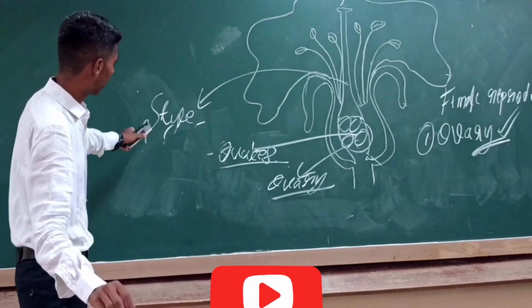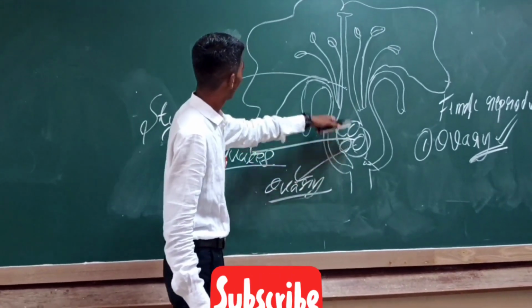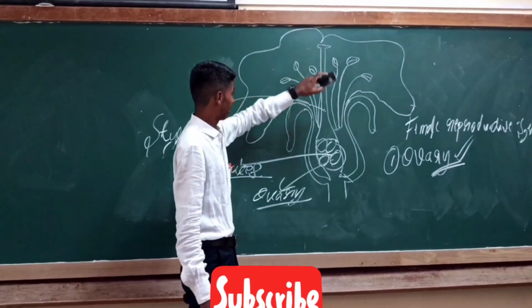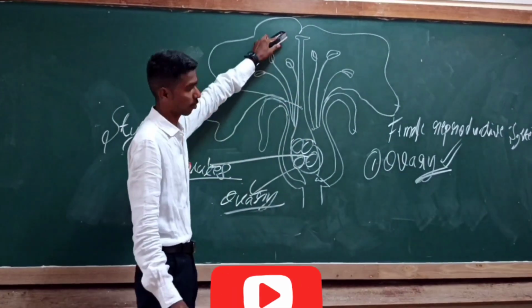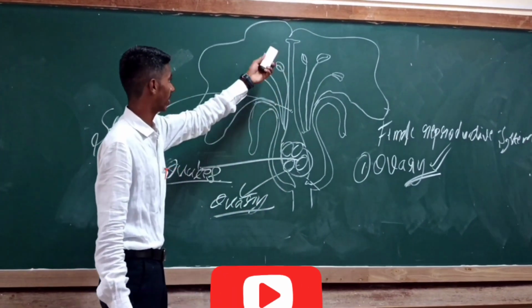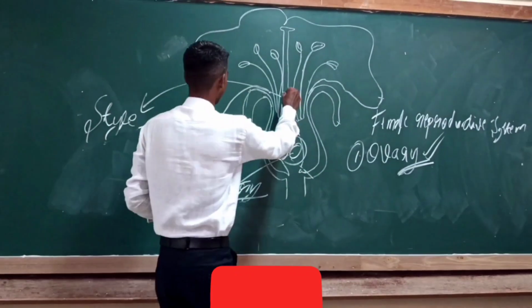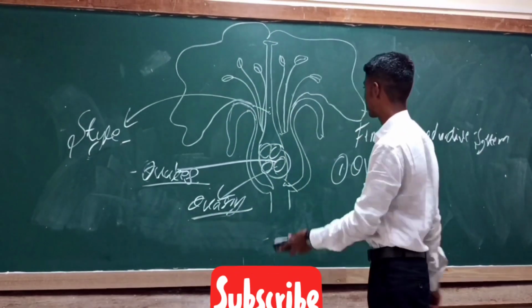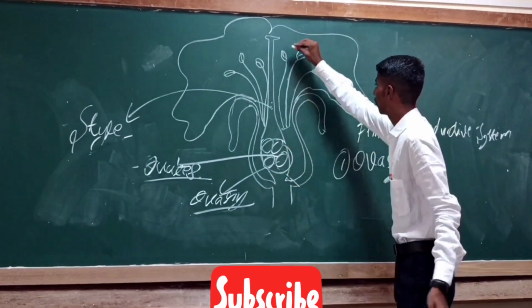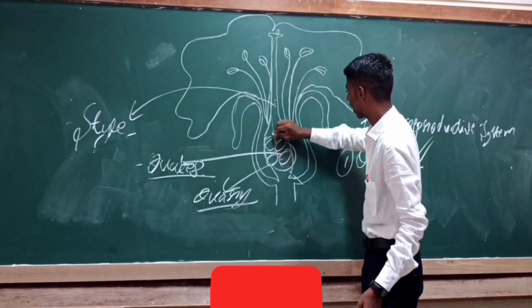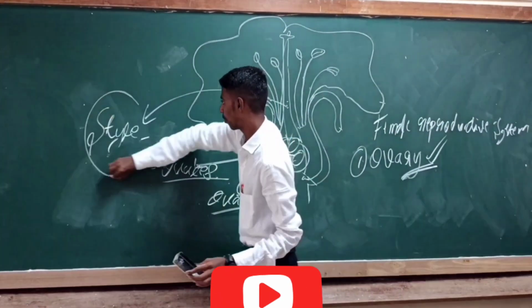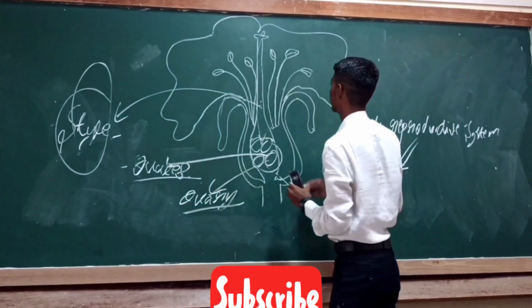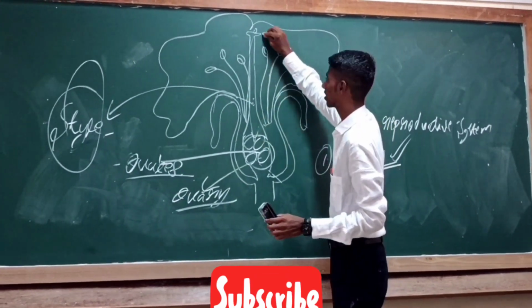Style is the connecting link between the stigma and the ovary, which is very important in the case of pollination. Do all the students know what is pollination? Transfer of pollen grains from anthers to stigma. This style plays a very important role in the transfer of pollen grains from stigma to ovary. Pollen tube development takes place in the style, which is a very important part. After style, the important part is stigma.